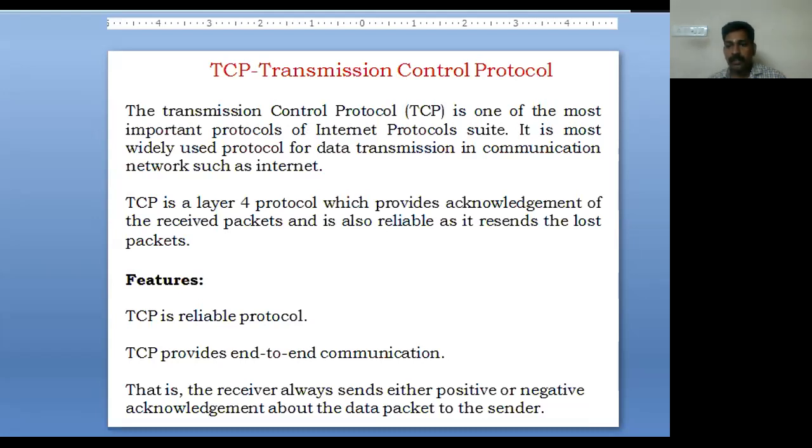For example, if there is a sender A and a receiver B, to start giving the information it first wants to establish a connection, and after getting the acknowledgement, it will transfer the information to the receiver. If some information is lost in between due to congestion or some problem, it resends the lost packets. So TCP is a reliable protocol and it provides end-to-end communication. The receiver always sends either a positive or negative acknowledgement about the data packet the sender has sent.